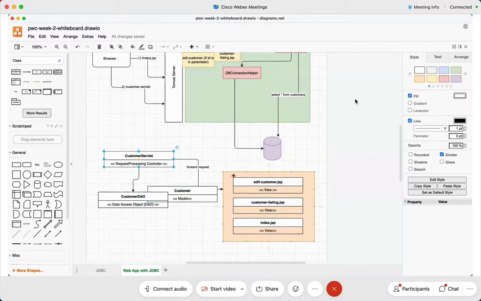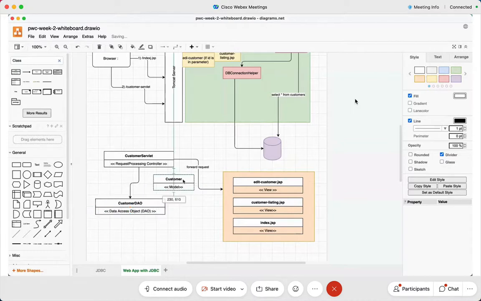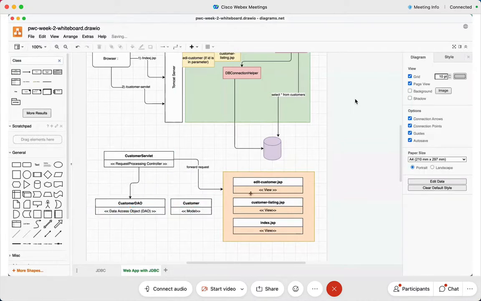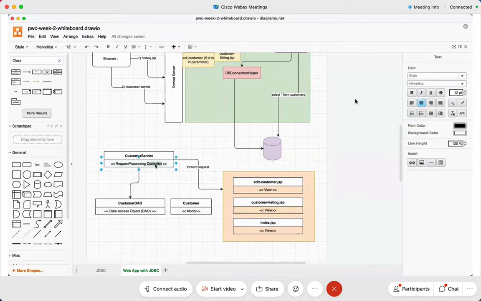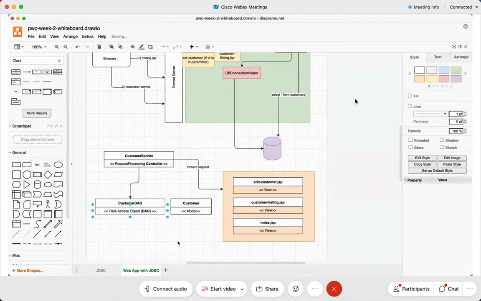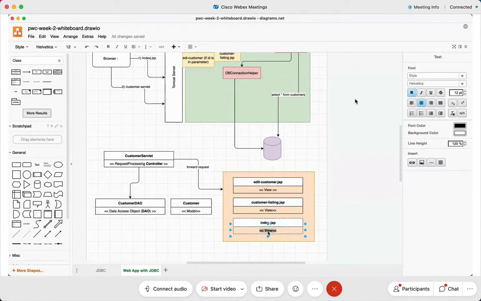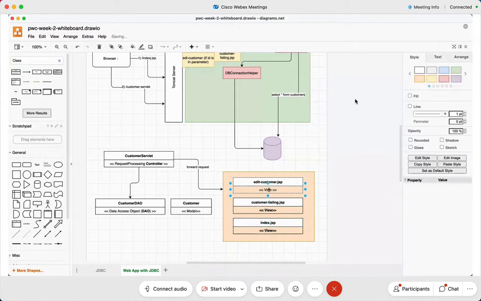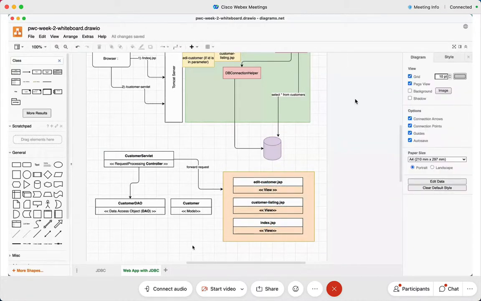Customer servlet will forward the request and put the customer object or the list of customer objects into the request and forwards the request here to my right. So the view, this is how it works. So this is my controller here, this is the data access object class, this is my DAO, and these are my views, my dear friends. These are the views. This is how it is. So simple. Now, as I said, this is again a $1 million point, so don't miss this at all. We cannot afford to miss this.